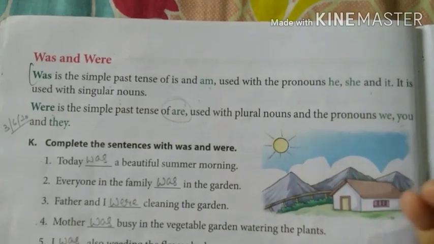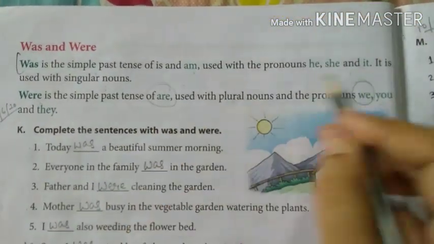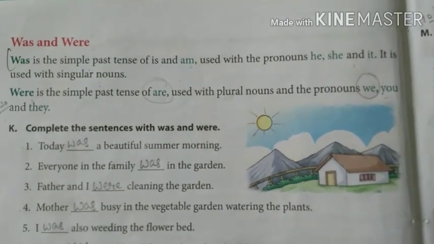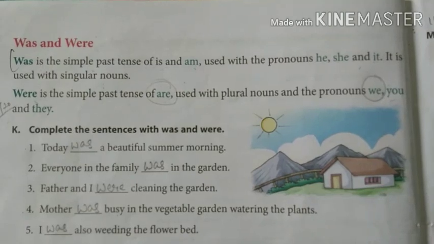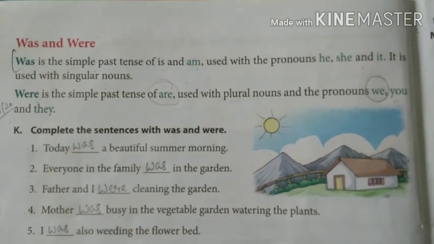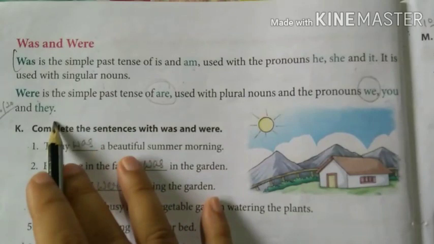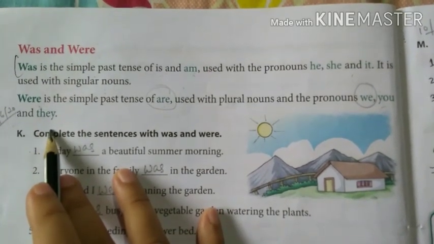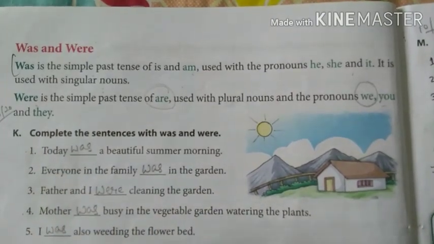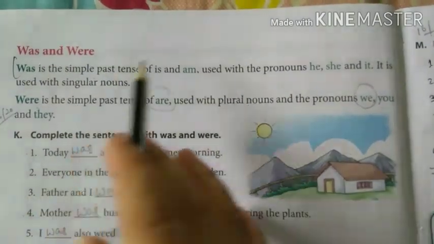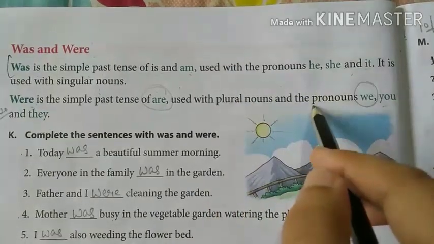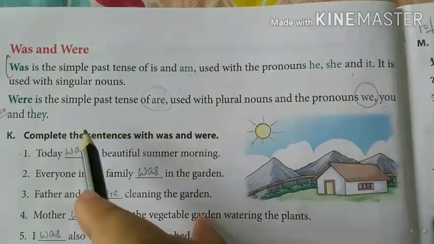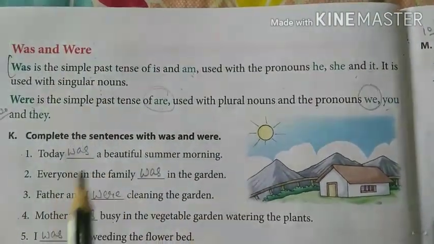We were reading a book. That means the people were reading a book, which denotes an action that was taking place in the past. They were singing. That means the group of people were singing in the past. So were is always accompanied by plural nouns or pronouns like we, you, and they. So these are very important. You have to keep in mind, learn and understand.